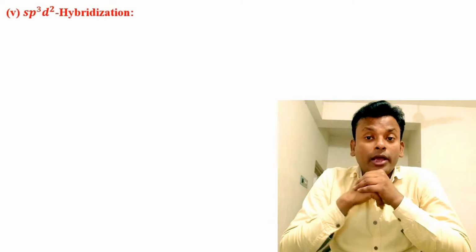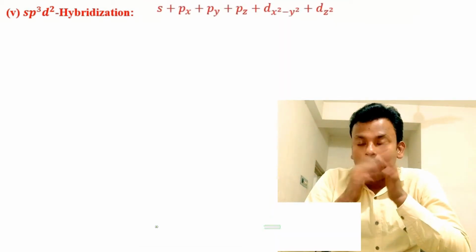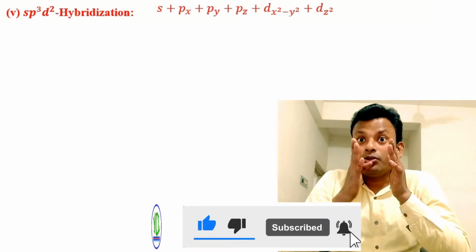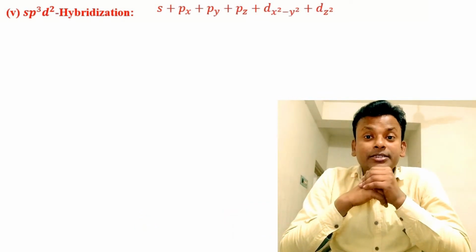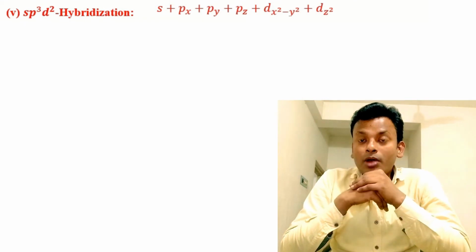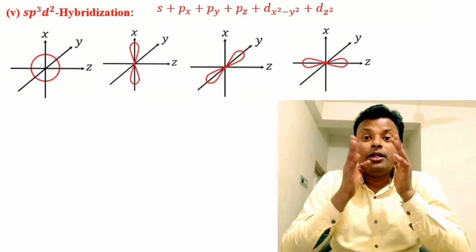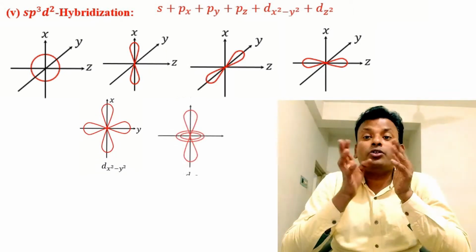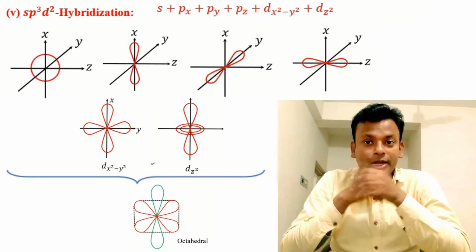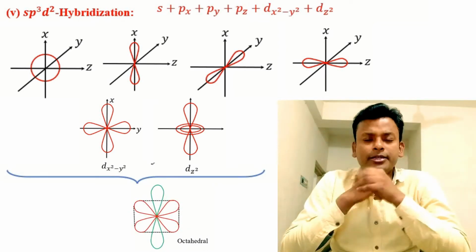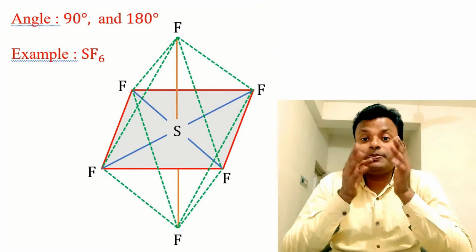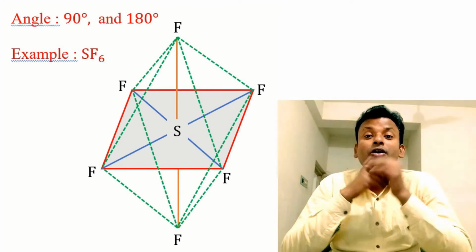sp3d2 hybridization. Here one s orbital, three p orbitals, and two d orbitals, that is dz square and dx square minus y square. Here the one s orbital, three p orbitals, dx square minus y square and dz square orbitals intermix to form an octahedral structure. The angle is 90 degrees. Example, SF6. Hybridization is sp3d2, structure is octahedral.